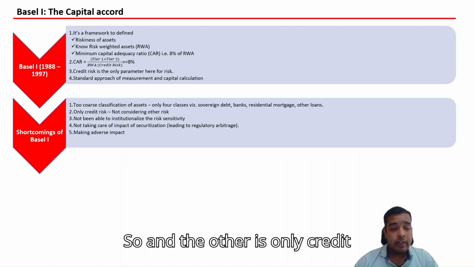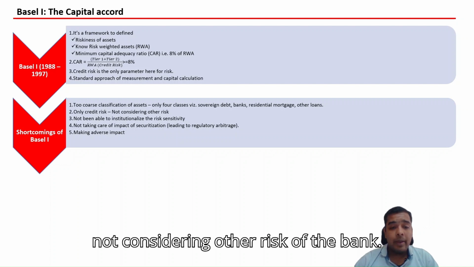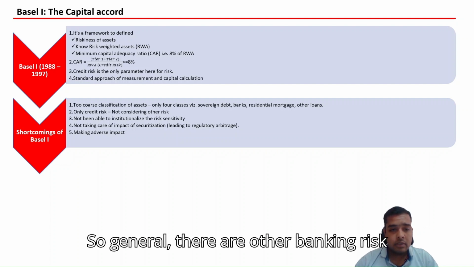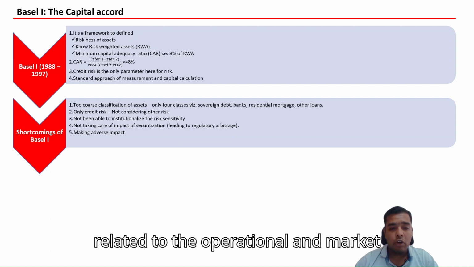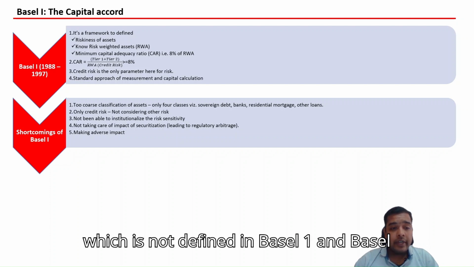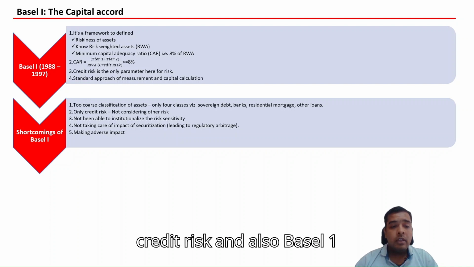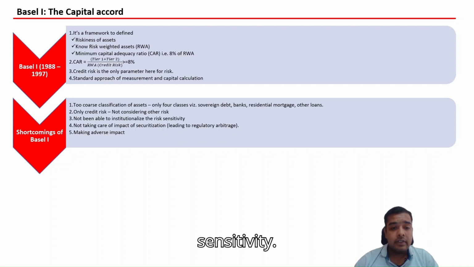The other shortcoming is that only credit risk is defined in Basel I, and it does not consider other risks of the bank. In general there are other banking risks related to operational and market risk, which are not defined in Basel I, and Basel I calculates RW just based on the credit risk. Also, Basel I is not able to institutionalize risk sensitivity.